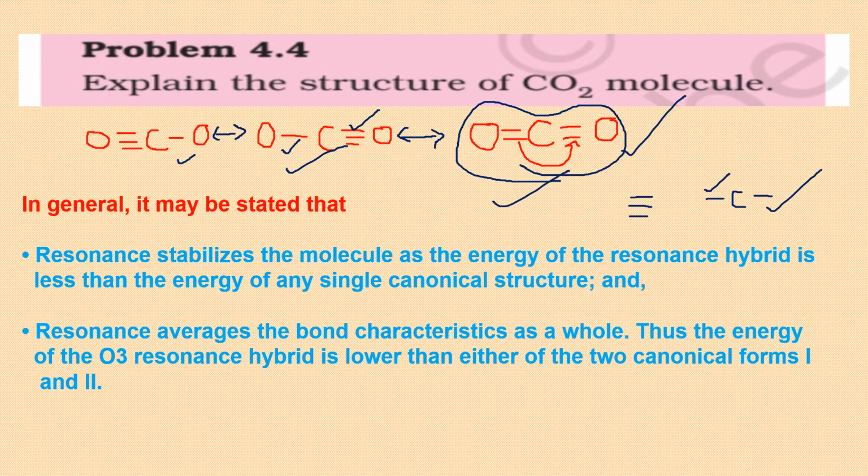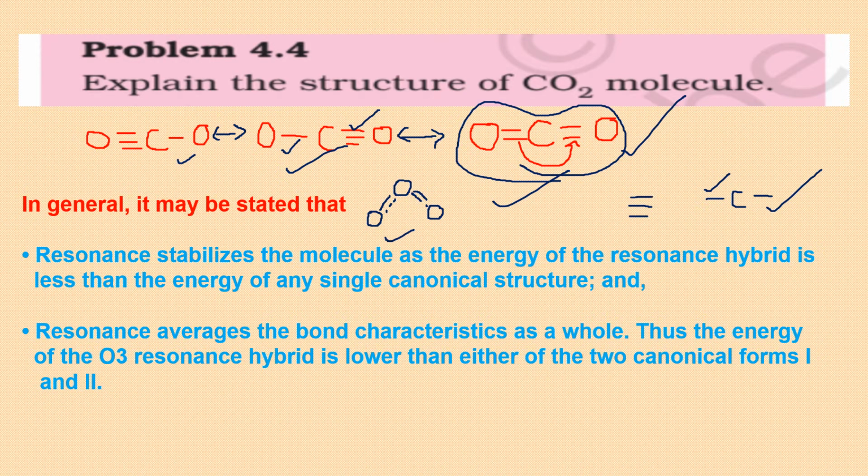So this is in a way explaining that these first two, if I take a hybrid of them, it will look like this. In the previous slide, you must have noticed that ozone was also having the third structure where oxygen was shown with two single bonds. And because we know that the double bond can be on any side, so they were showing dotted lines. This is also resonance hybrid of ozone.